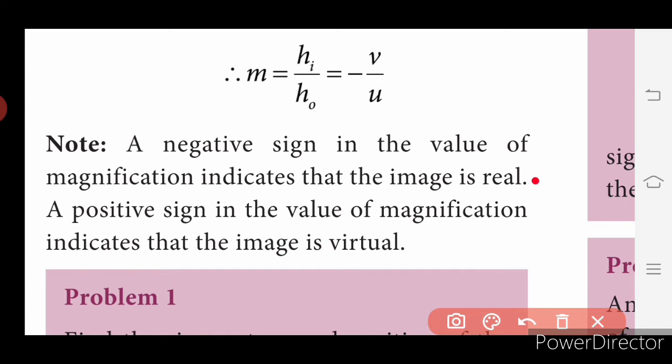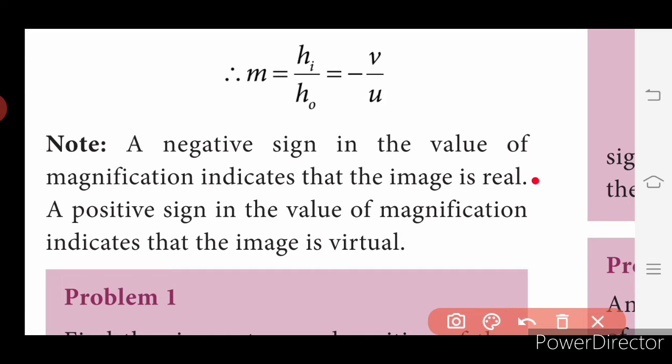But in magnification, we are magnifying the original image. So what we are seeing is the original magnified image, so it has to be indicated by a negative sign. Therefore, linear magnification m is equal to minus v by u.